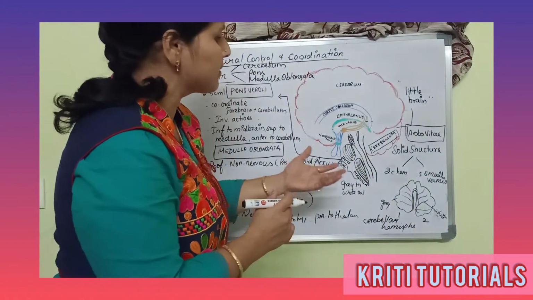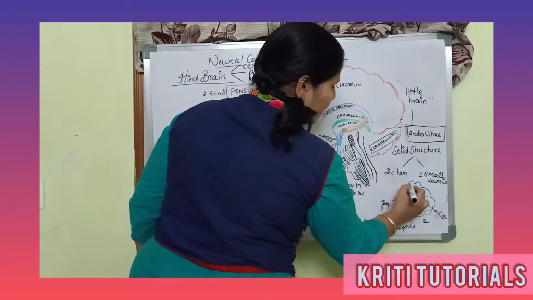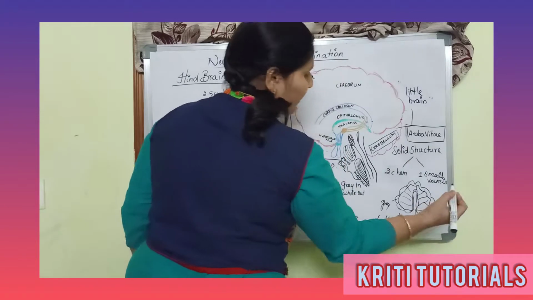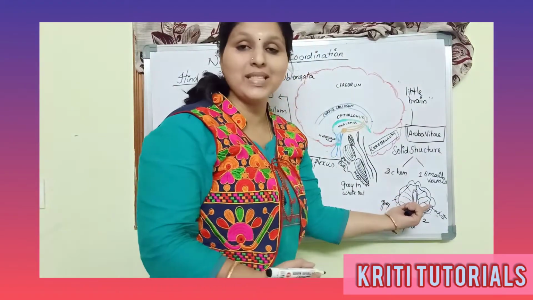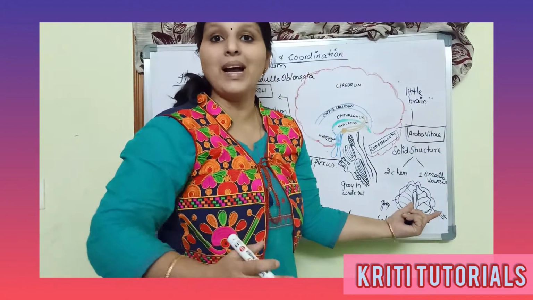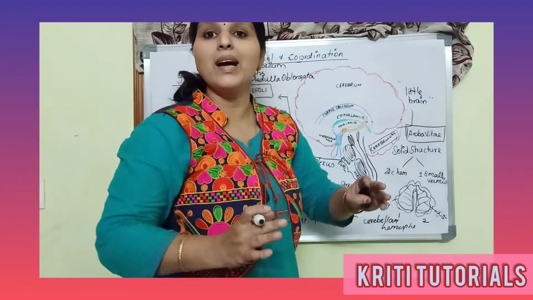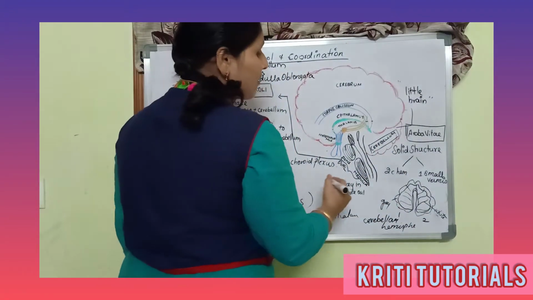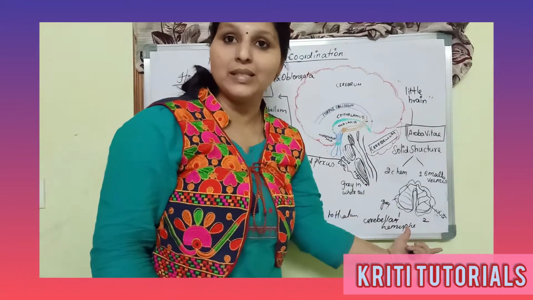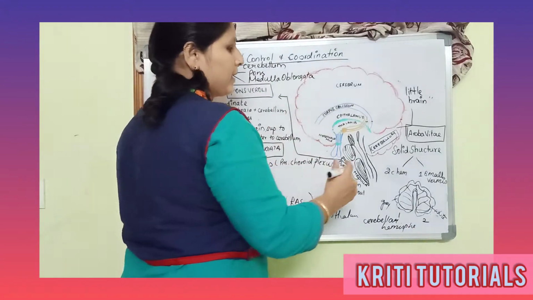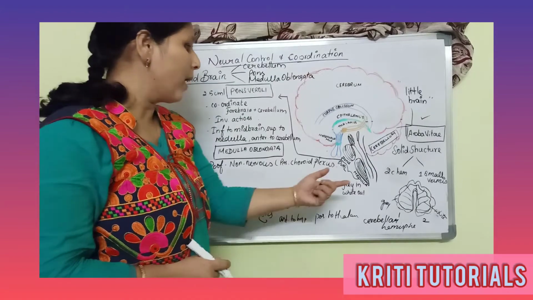Coming to the cerebellum, we also know that the grey matter is in the periphery, whereas the white matter, which is present in the center, is branched. It gives a tree-like appearance, and that tree-like appearance is called the arbor vitae.